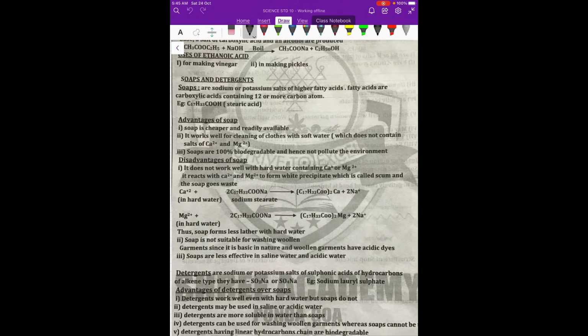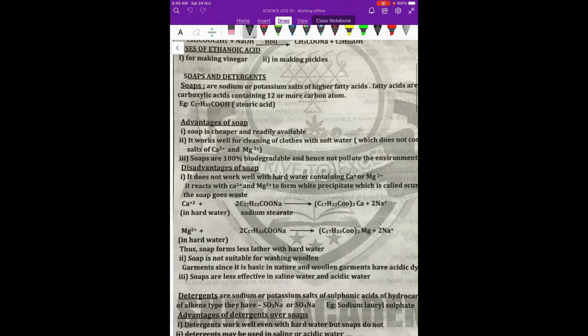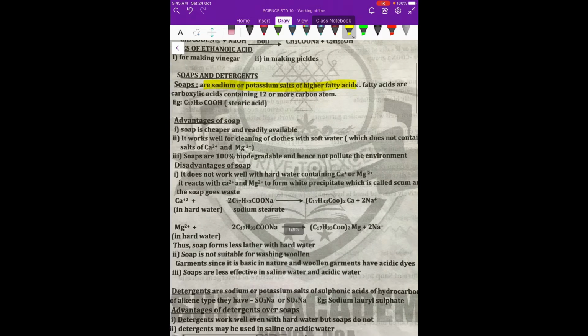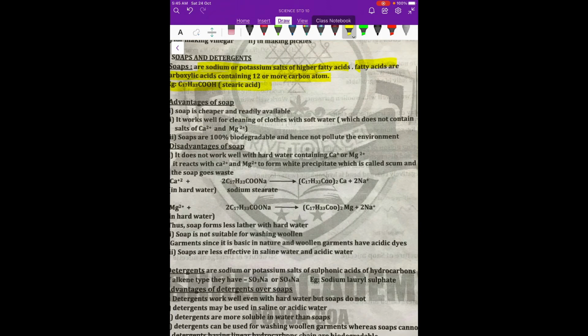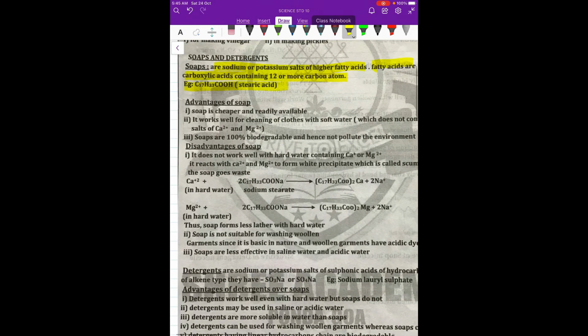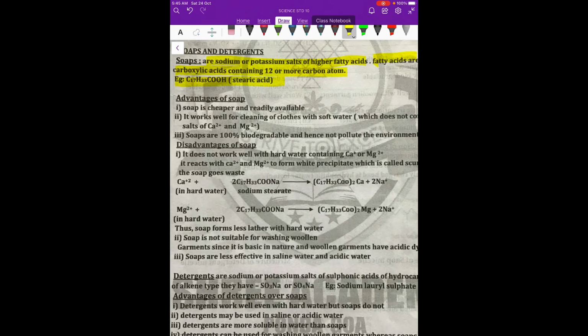What are soaps? Soaps are the sodium and potassium salts of higher fatty acids. Now, what do you mean by higher fatty acids? Higher fatty acids are carboxylic acids containing 12 or more carbon atoms. For example, stearic acid is a very common soap. So, why do we use soaps, or what are the advantages of soaps?